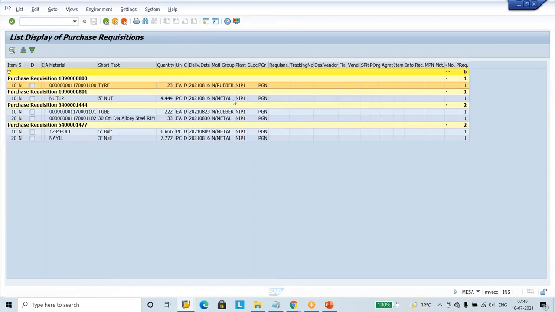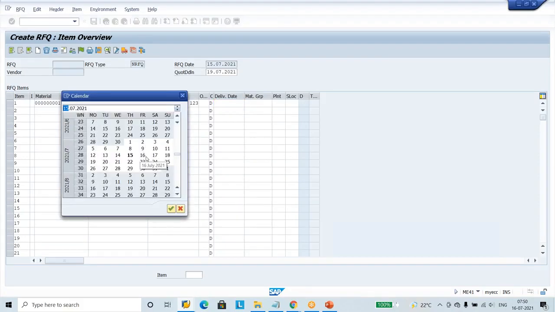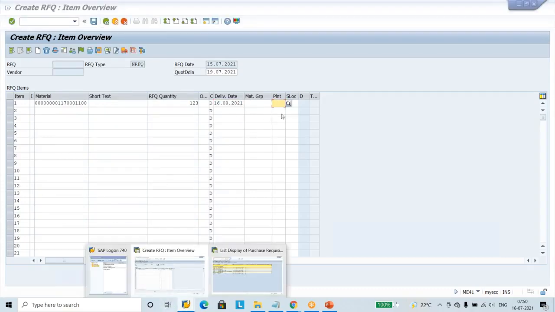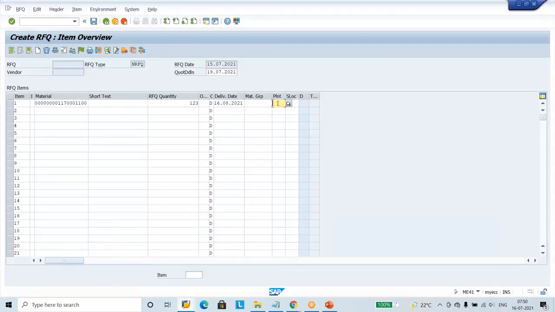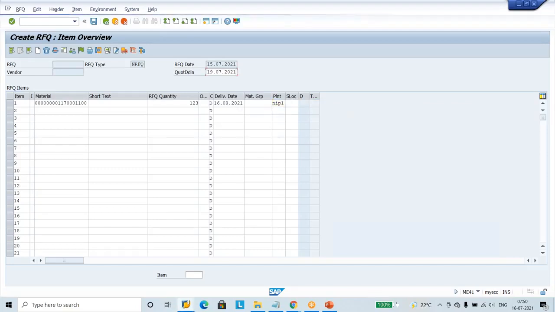Then again I am looking into the PR. The date is in another format, it is giving 2021 August 16th. Okay, the same date we are going to enter here, August 16th. And where do you want it? Here it says Nissan plant 1. So enter the same. We are looking into the PR and retyping that one. NIP1. Press enter. Again, the system is going to pull the data from the master record.